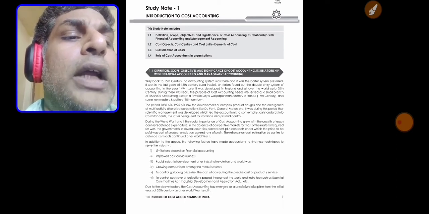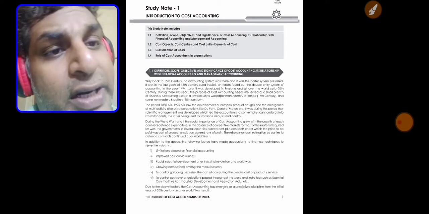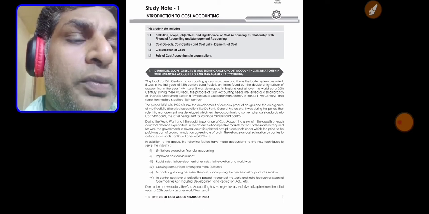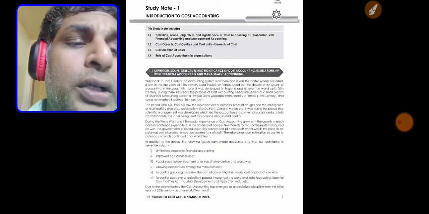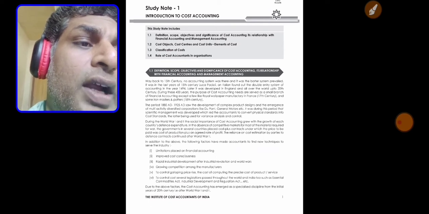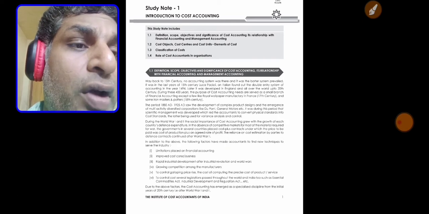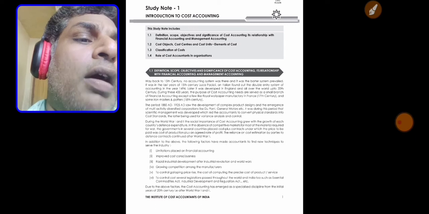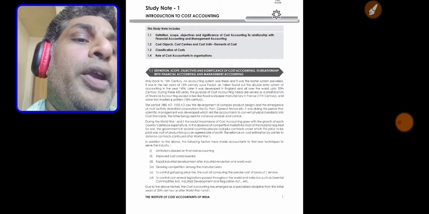During World War I and II, the social importance of cost accounting grew with the growth of defense expenditure in countries. In the absence of competitive markets for the materials required for war, the governments of several countries placed cost-plus contracts, under which the price to be paid was the cost of production plus an agreed rate of profit. The reliance on cost estimation by the parties to defense contracts continued after World War I.